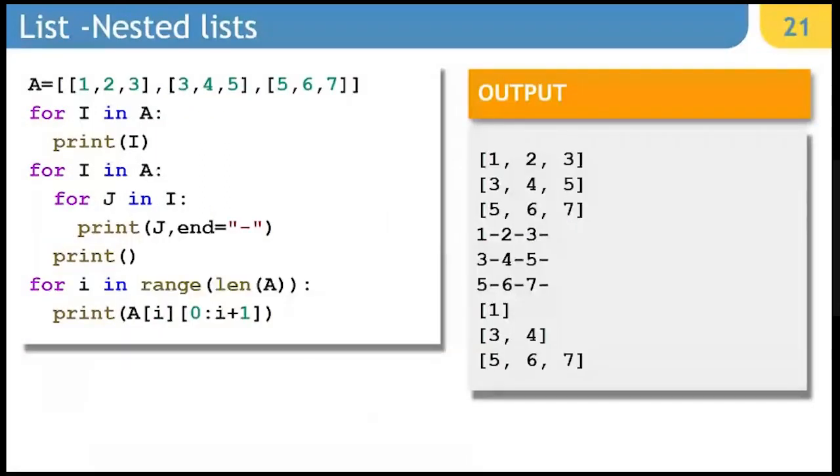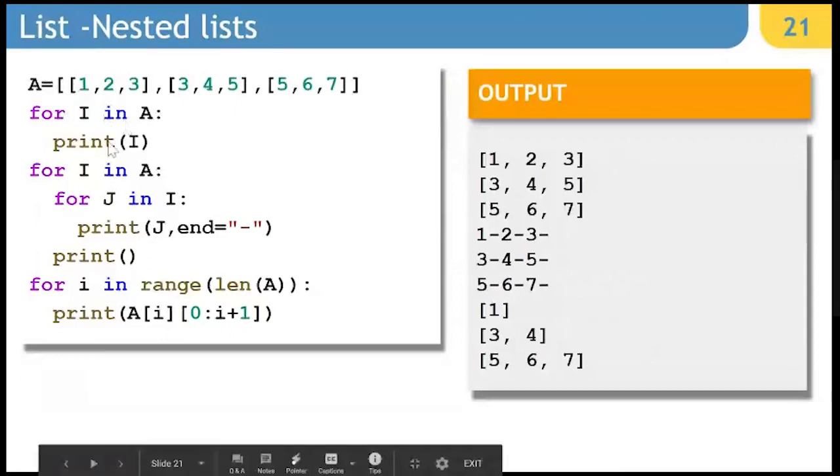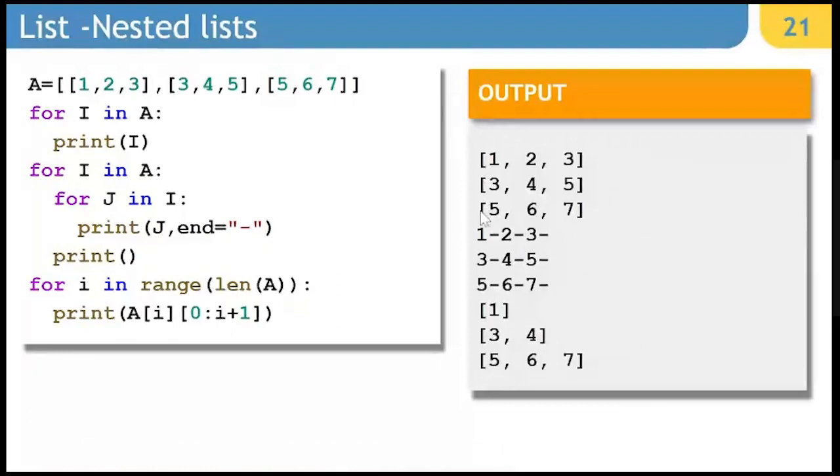So let's talk about nested lists. In nesting of lists, we can have a list inside another list. And for extracting it, you can simply say for i in a, and when you say print i, it is going to display this kind of content, right? So the second example, if you look here, we are trying to extract each and every value of it. So we are nesting loops here.